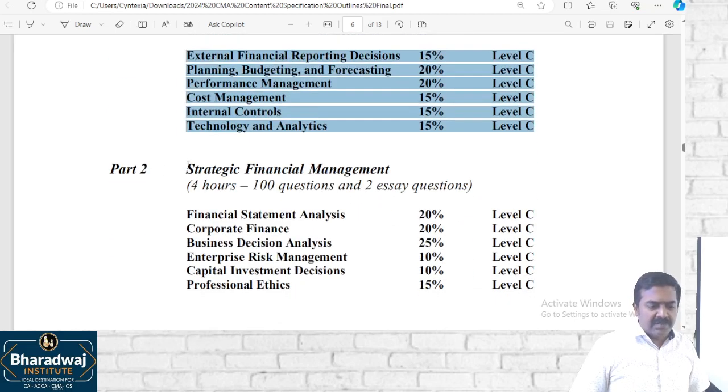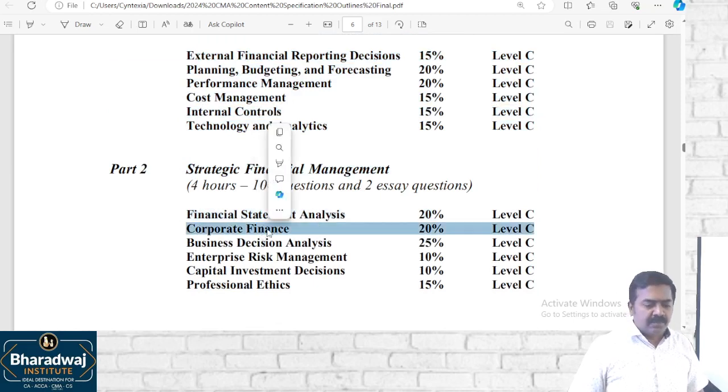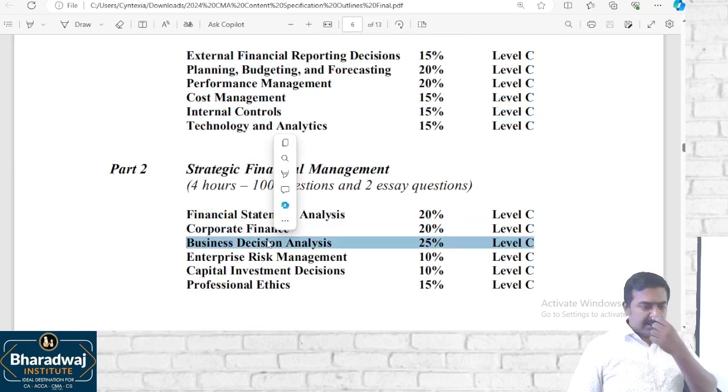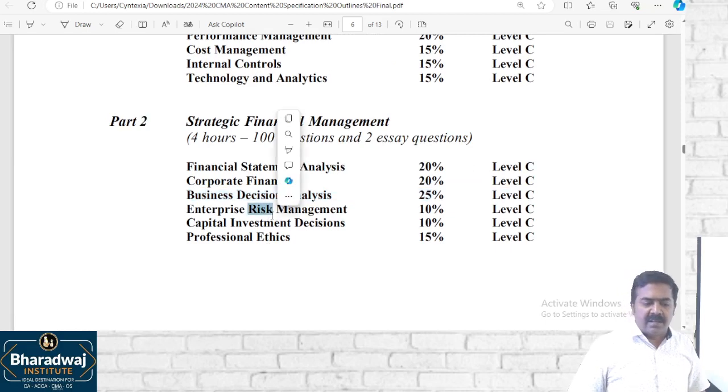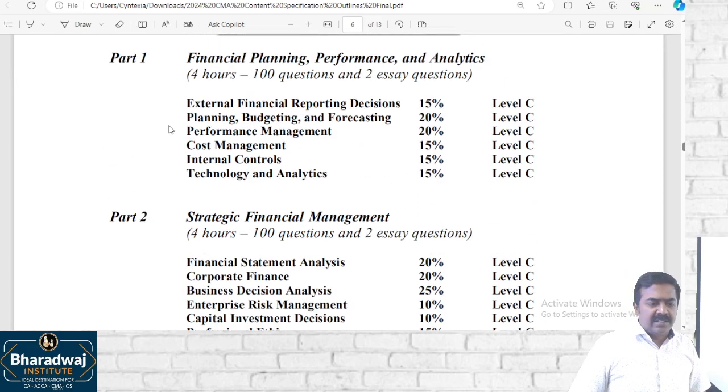Then part 2 will have strategic financial management, which is nothing but ratio analysis, financial management, decision making like make or buy decisions, risk management, capital investment decisions, professional ethics like that. These are the things which are covered in part 1 and part 2.